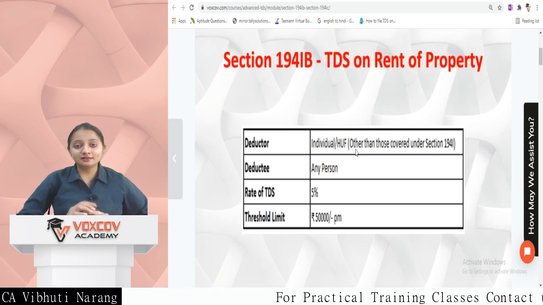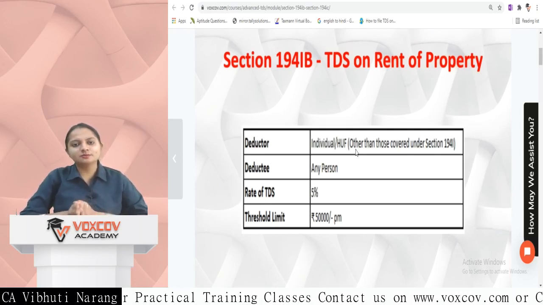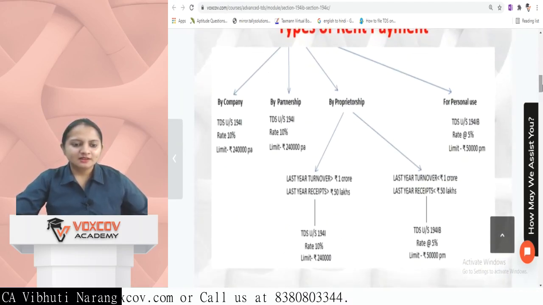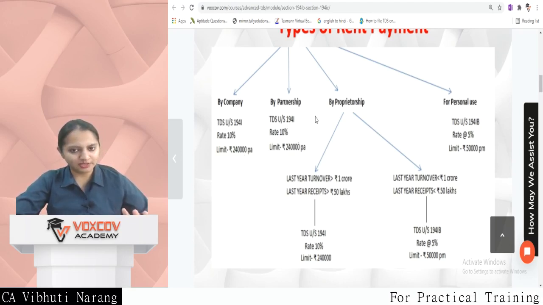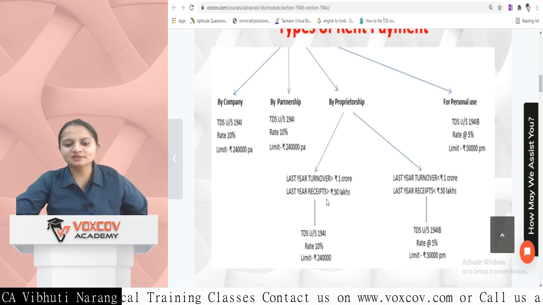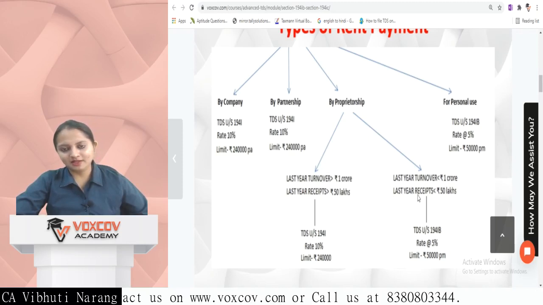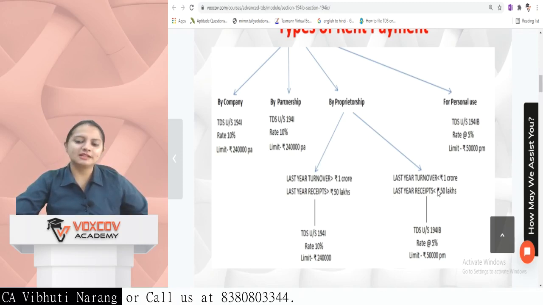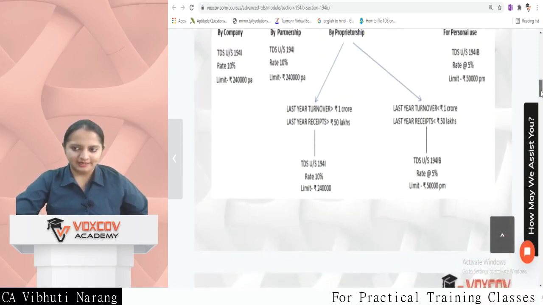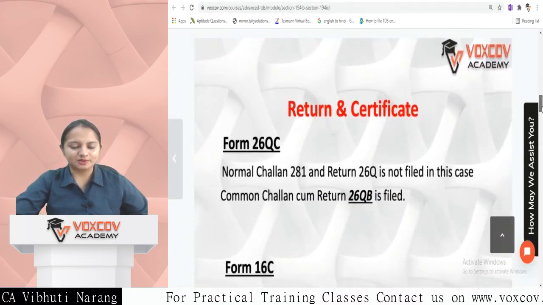The rate is 5% and the threshold limit, there's a twist in this limit, is 50,000 per month. So only very rare cases will be covered in this section. If it is a company, it's 100% covered under 194I, where the limit is 240. For a proprietorship, if the turnover is more than 1 crore or 50 lakh depending upon the nature of business, the limit is 240. But if the turnover is less than 1 crore or receipts less than 50 lakh, the TDS is under 194IB, the rate is 5%, and the limit is 50,000 per month. And for any personal use, the same case, it is 50,000 per month.